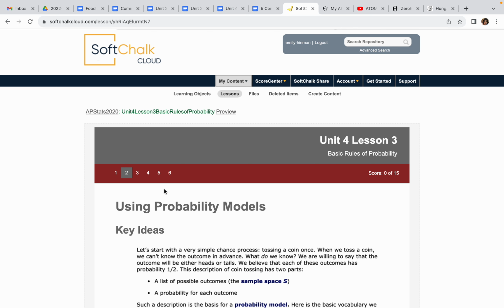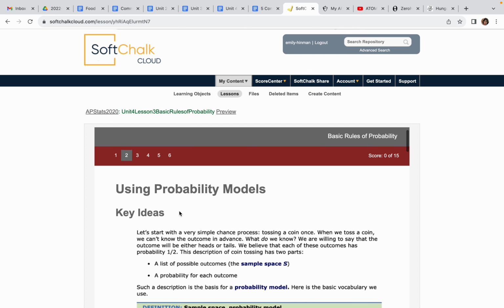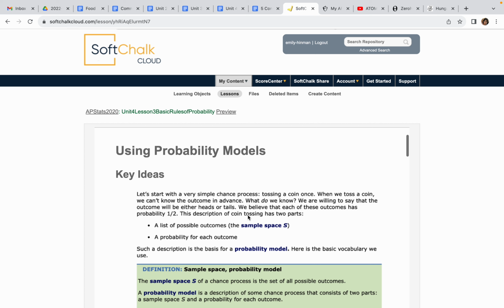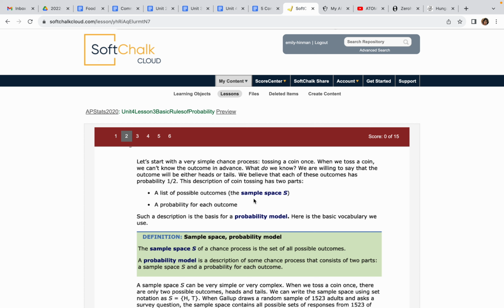Page 143, page 2, and you're asking about these probability models. When we're talking about the probability of anything, it's always what we want to see happen, that's the numerator, divided by all the possible things that can happen, right? And we use this fancy thing, sample space, and we call it big S, for all the possible outcomes. And then we can have a probability for a certain outcome.